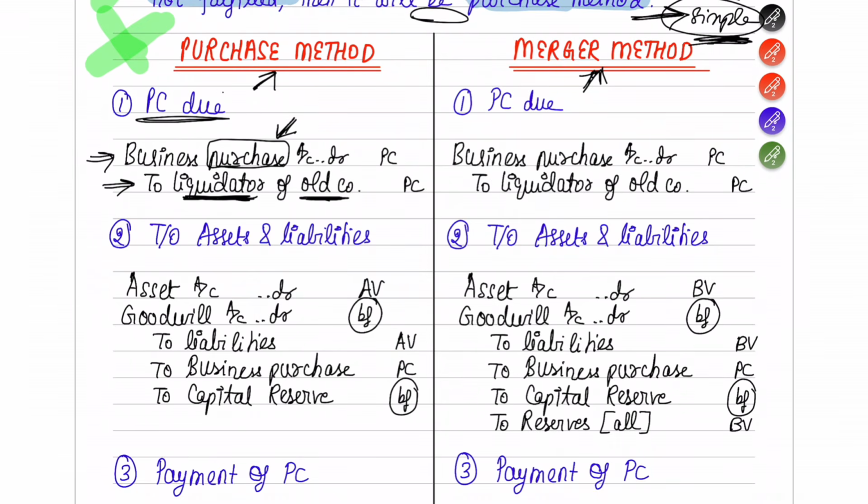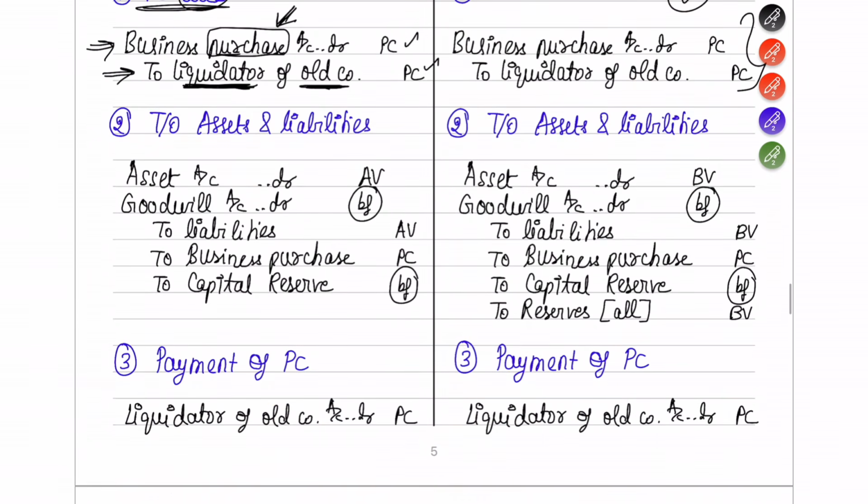So this is a PC due entry. I have not yet paid, just a due that you have to pay so much to the liquidator of the old company. So PC amount you write there. The same entry will come under the merger books also. Okay. Next, journal entry number 2 will be that.